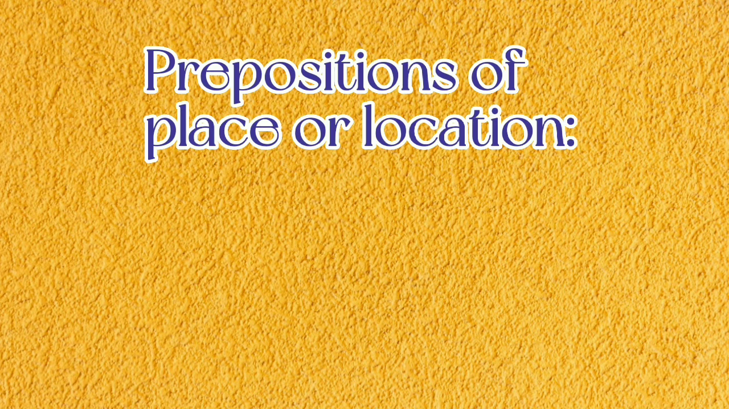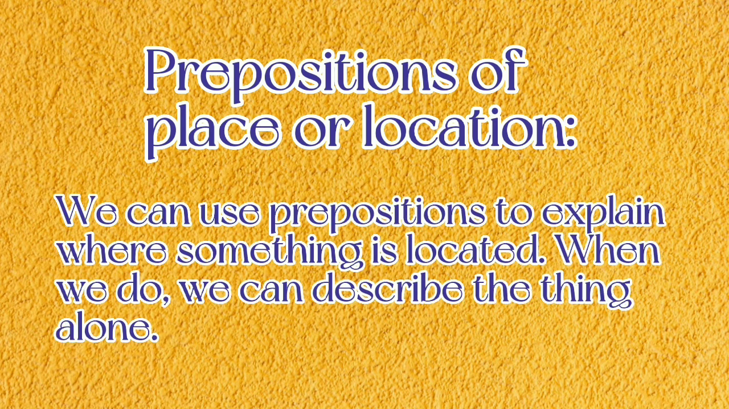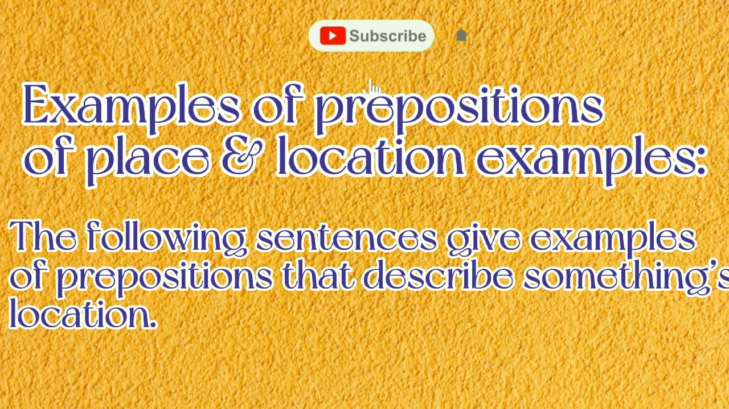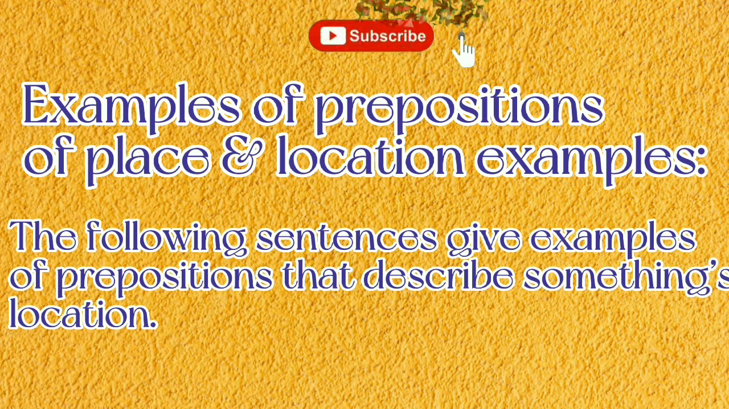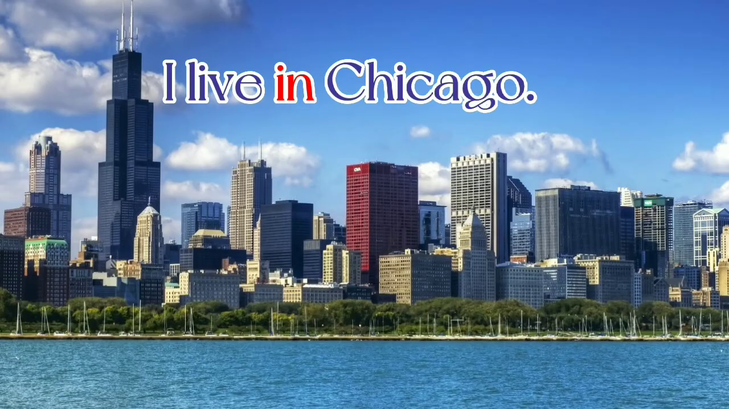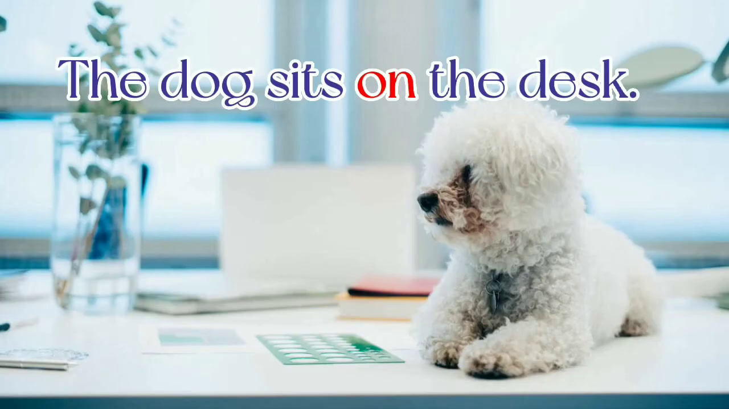Prepositions of place or location. We can use prepositions to explain where something is located. When we do, we can describe the thing alone. Examples of prepositions of place and location. The following sentences give examples of prepositions that describe something's location. Sunny stood at the corner. I live in Chicago. The dog sits on the desk.